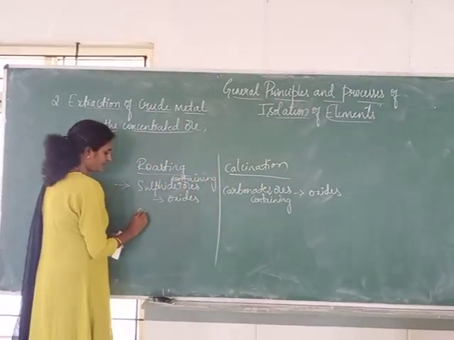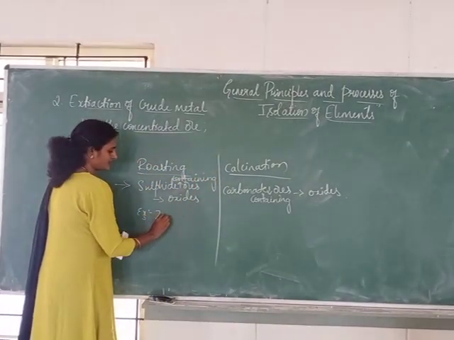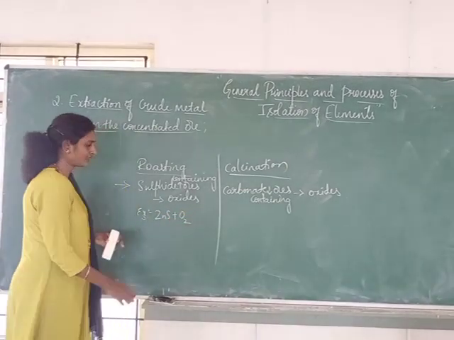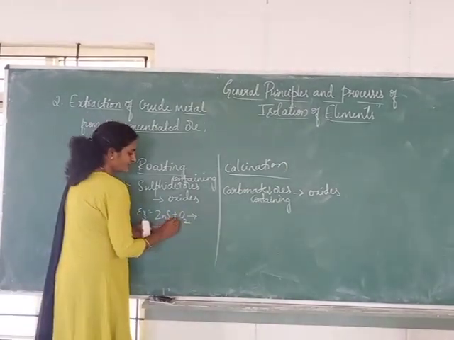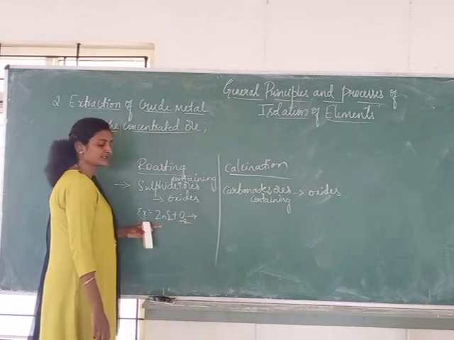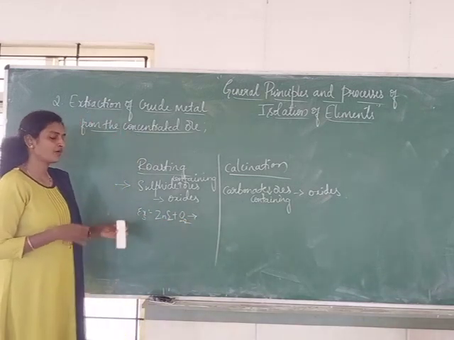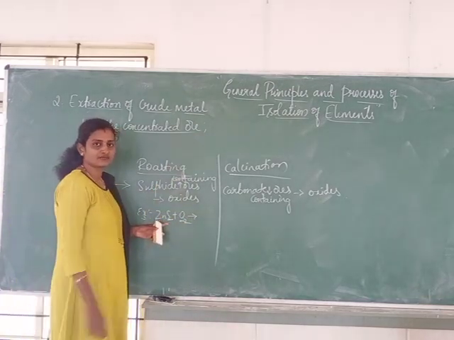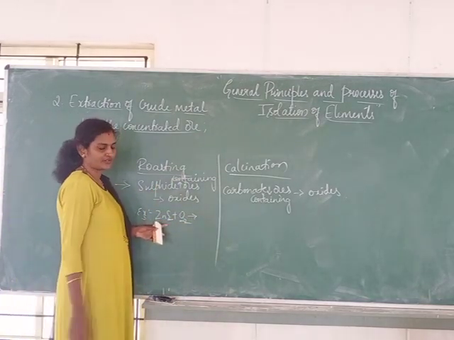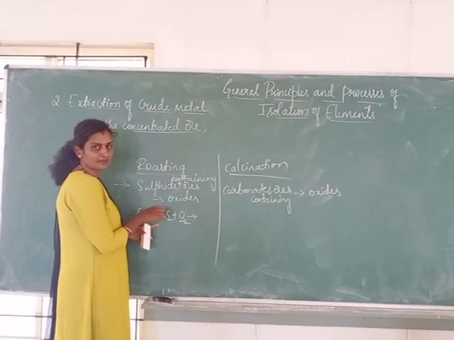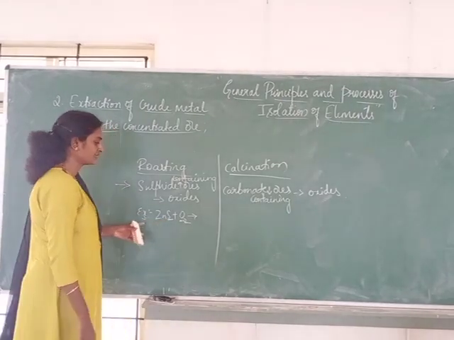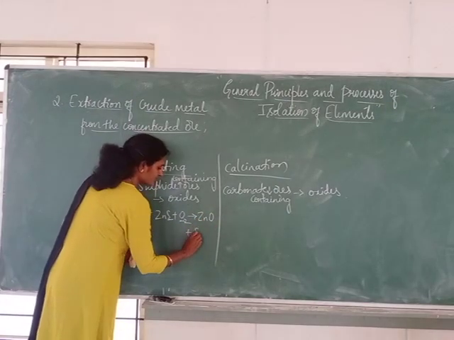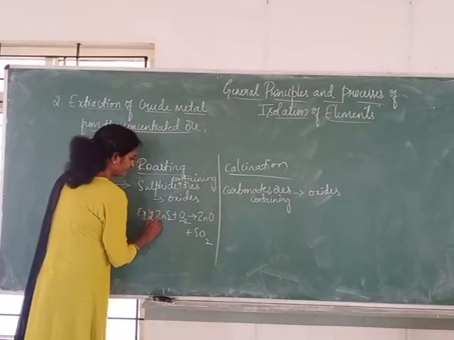Okay, for example, you can take zinc sulfide. When heated in the presence of air, the sulfur and oxygen combine together to form sulfur dioxide, which escapes from the container as an impurity, and ZnO will remain in the container in the oxide form, that is ZnO plus SO2.